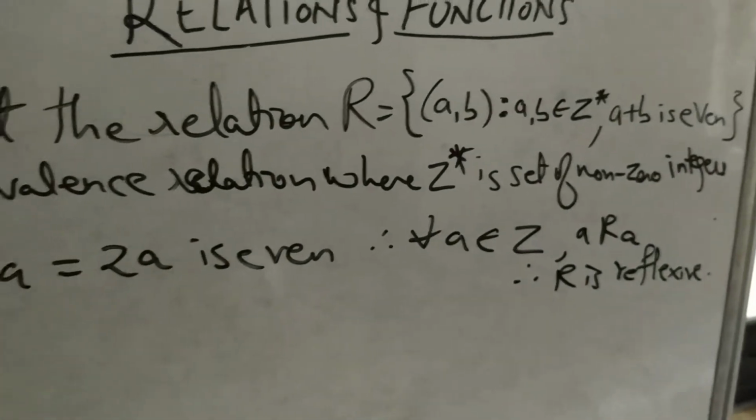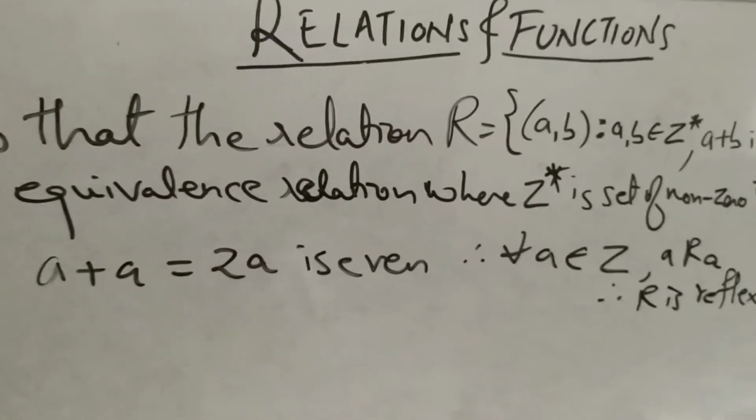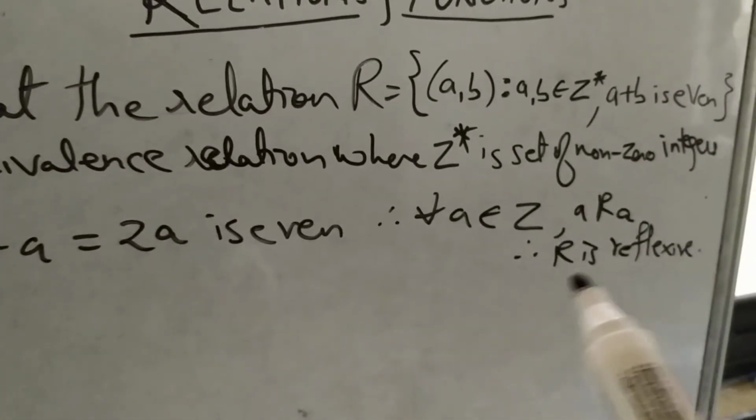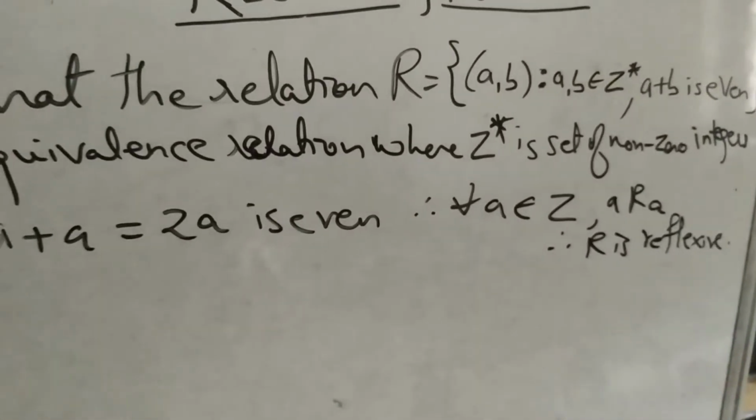So understood? We showed that (a, a) belongs to R as a plus a is equal to 2a, which is even, and therefore a is related to a and R is reflexive.